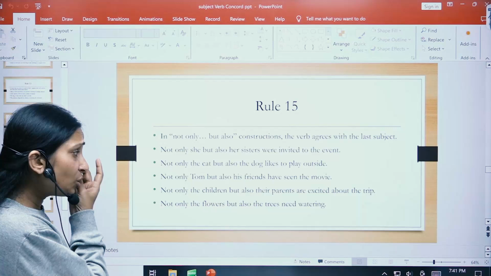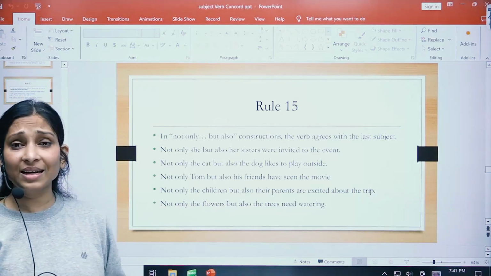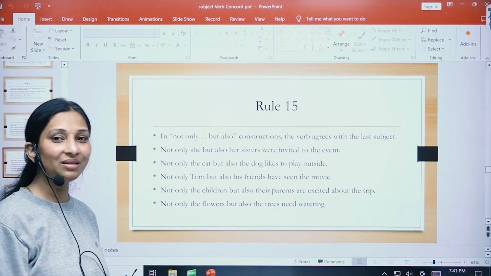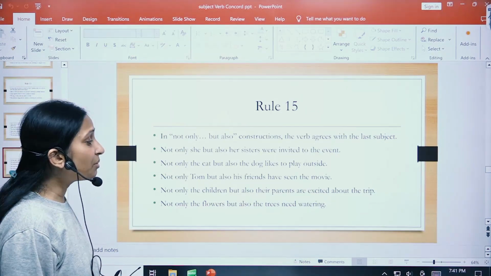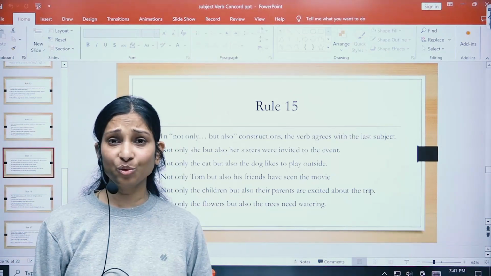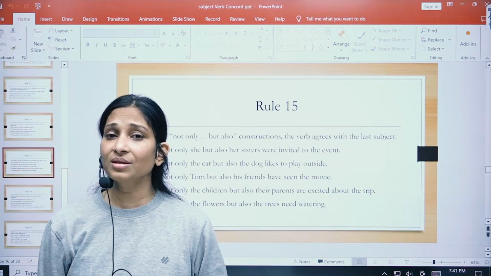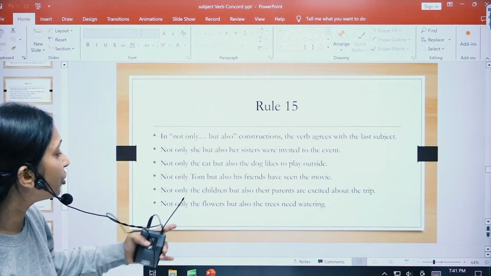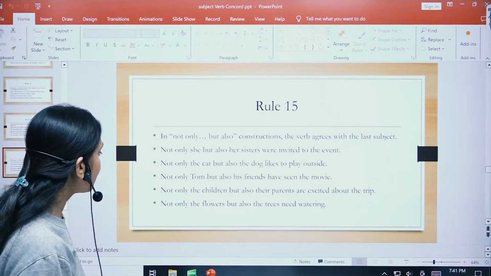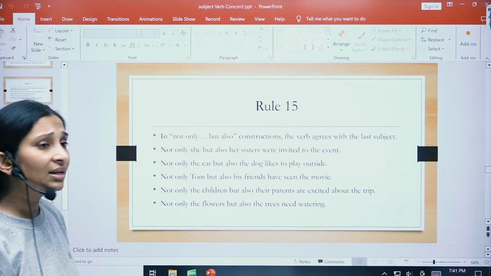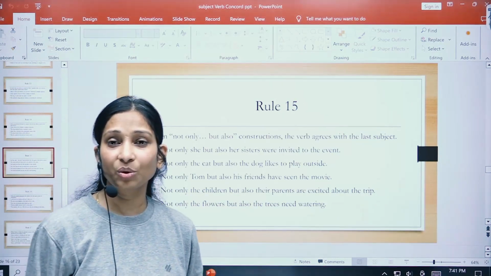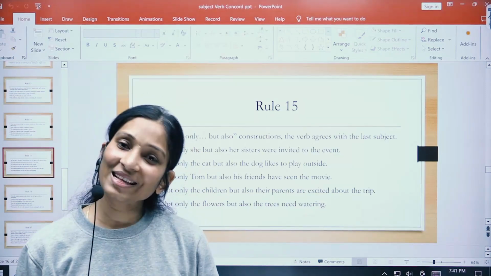Not only Tom but also his friends have seen the movie. So here the second subject is friends, which is plural, and hence a plural verb has been used. Okay, not only the children but also their parents are excited for the trip. So here both of them are plural, but we don't have to concentrate on the first subject, rather just concentrate on the second subject, and that's why what is going to be here? A plural verb, because the second subject is plural. Not only flowers but also the trees need watering. So here both the subjects are plural, and hence we are just looking at the second subject, which is plural, and hence a plural verb has been used.